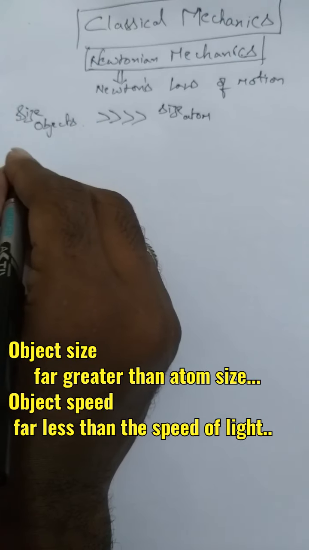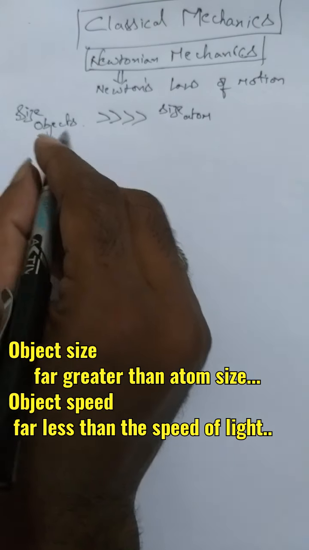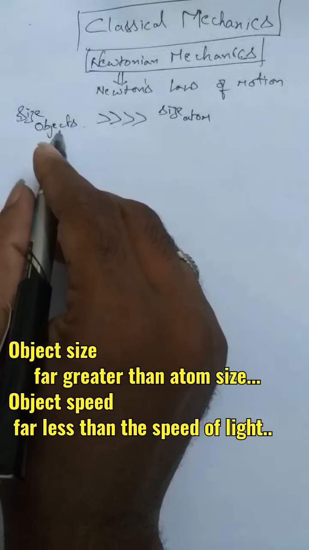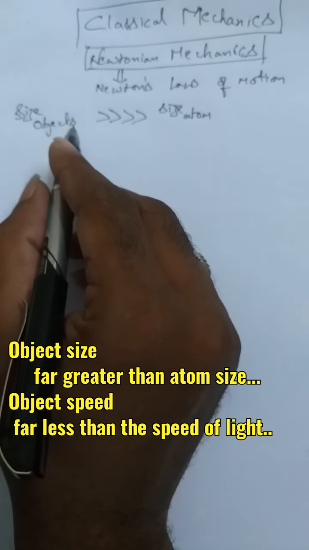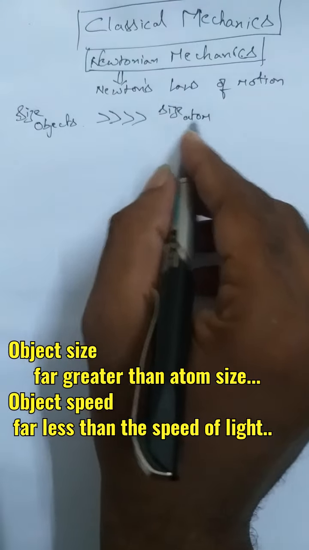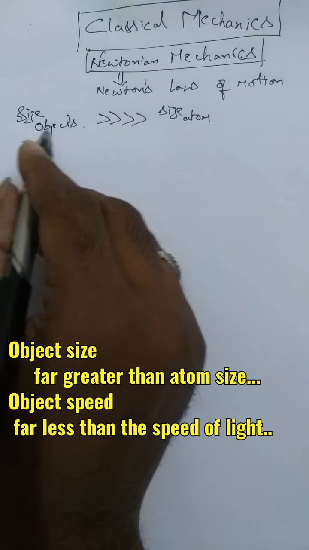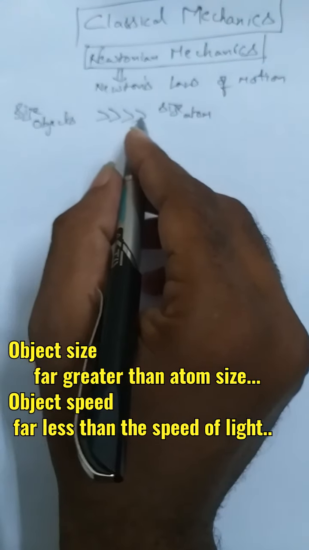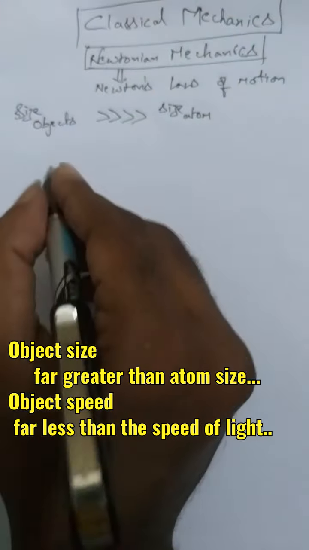Suppose the object is a car, which contains millions and millions of atoms. Compared to a single atom, the car's size is many times far greater than the size of the atom.